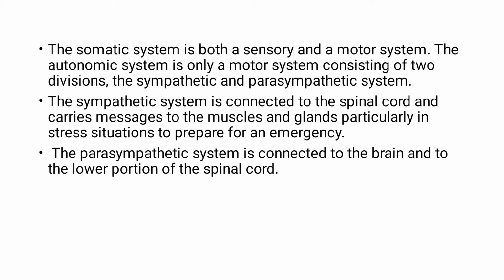Again, the autonomic nervous system is divided into sympathetic and parasympathetic. This we have all discussed. In the somatic system you have a sensory and a motor part. Sensory receives sensory input and motor is muscle output. The autonomic system is only a motor system. In the somatic system you have both sensory and motor, whereas autonomic is only motor, which is again divided into the sympathetic and parasympathetic nervous systems.